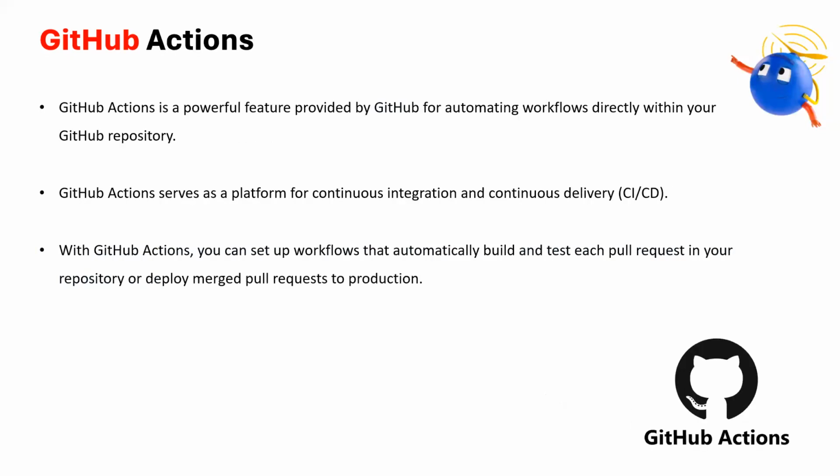So next, what is GitHub Actions? GitHub Actions is used to set up CI/CD pipelines. It can be set up for seamless integration and deployment of codes. I mean, it's a feature provided by GitHub for automating different workflows based on the events, so that it helps to automatically build and deploy packages whenever a code change is pushed to the target branch. That's the basic concept about the GitHub Actions.